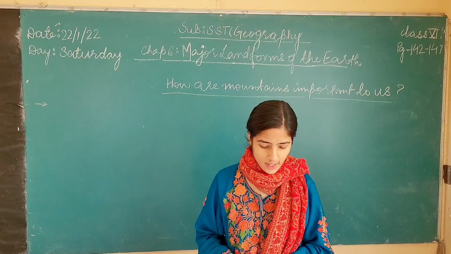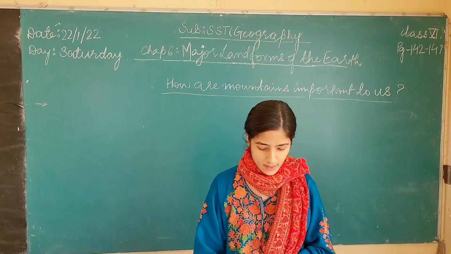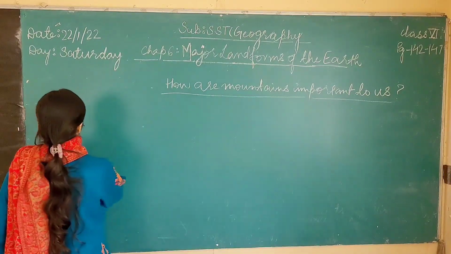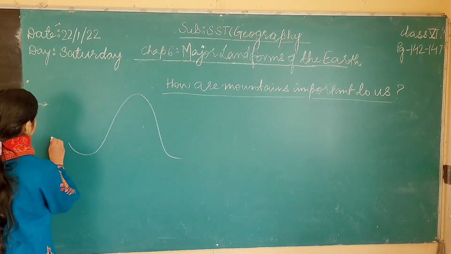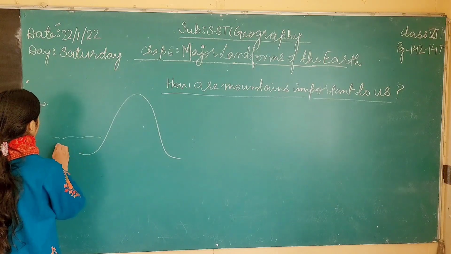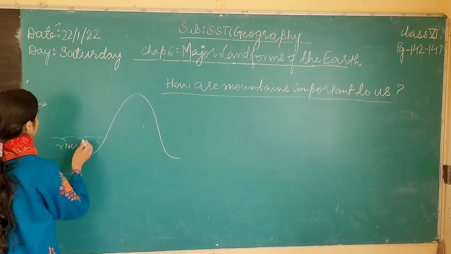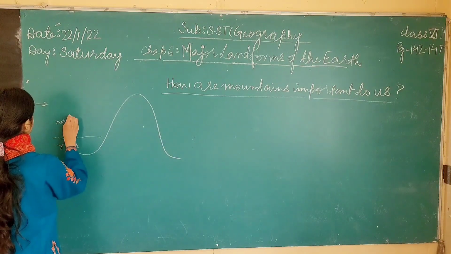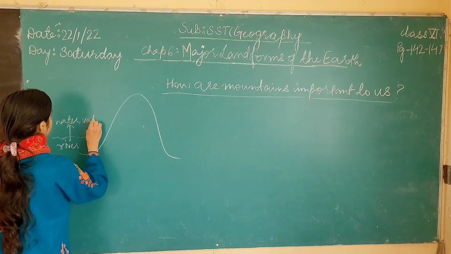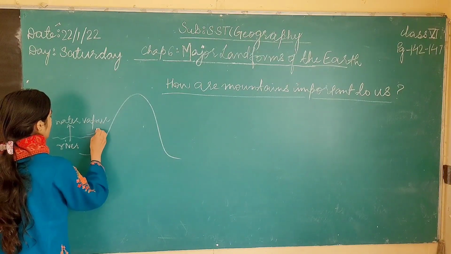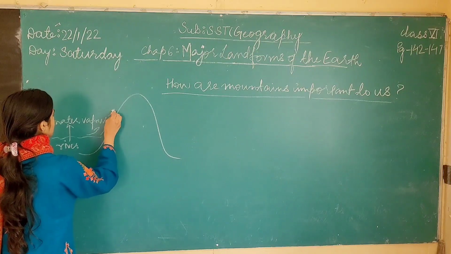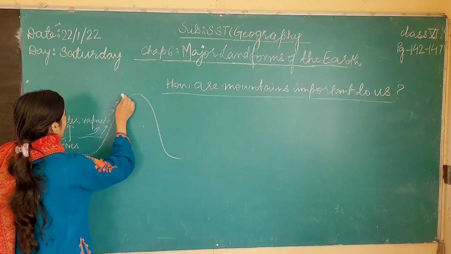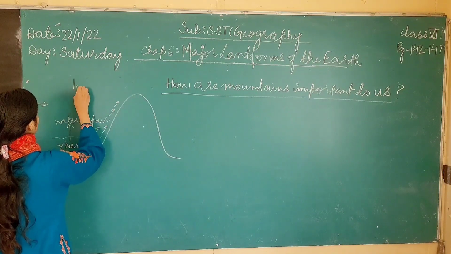And the second one is, mountains help in bringing rain. How do mountains help in bringing rain? This is a mountain and here is a river, and because of heat, water vapors are formed, and as they rise up the mountain because of its slope, they move up and experience very low temperatures.